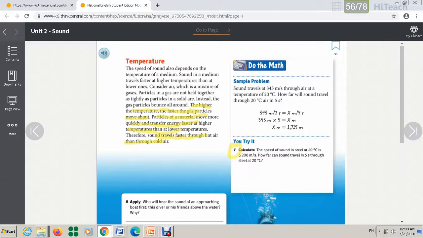To find the distance, multiply the speed times time, and you will get the answer. I'll write it here using a different color. The answer is 26,000 meters.